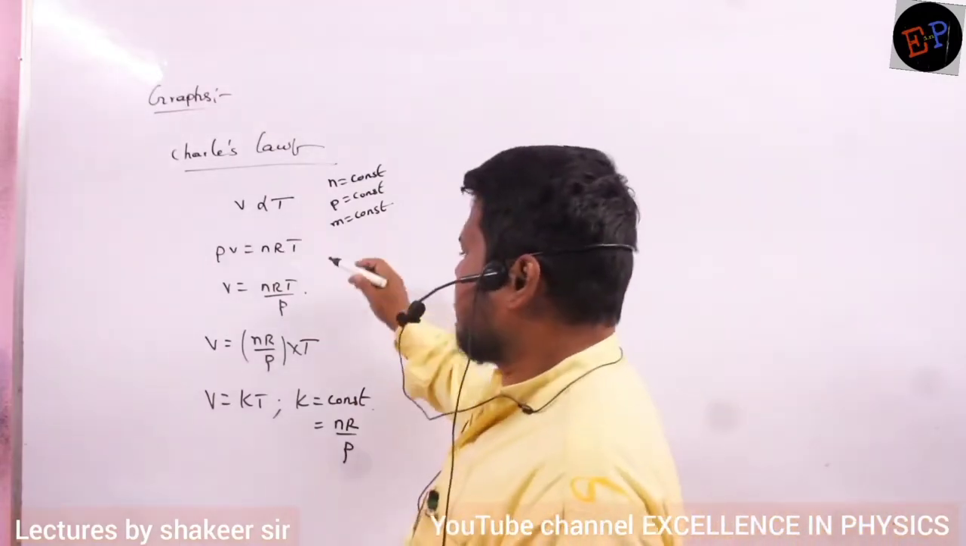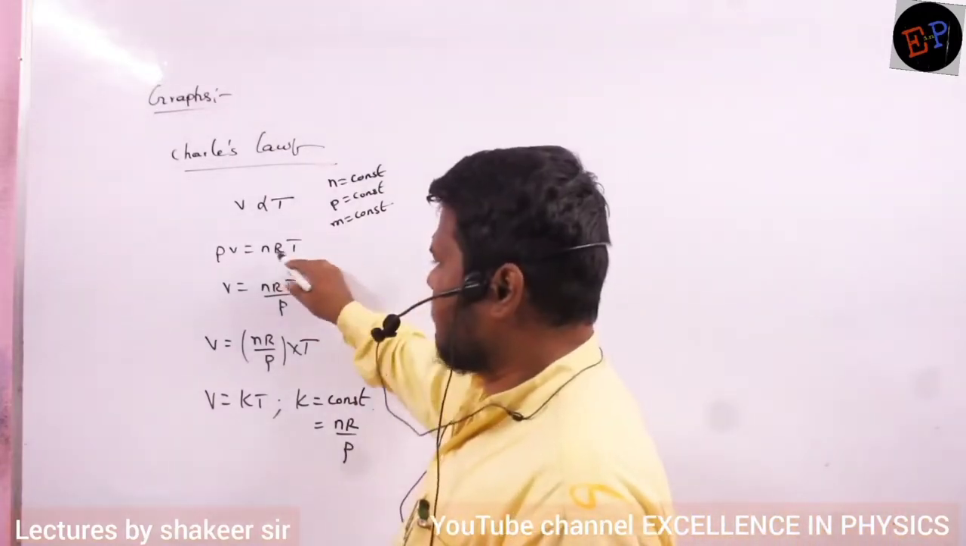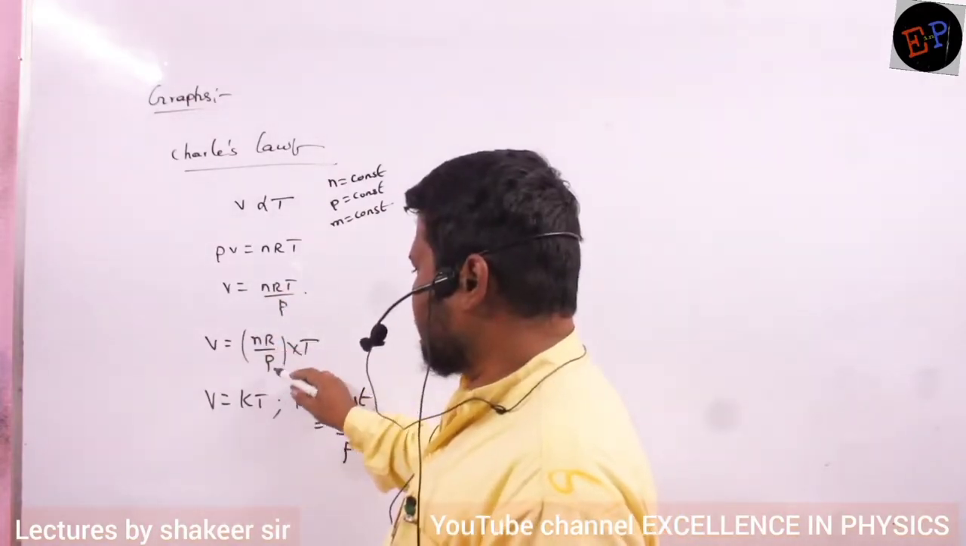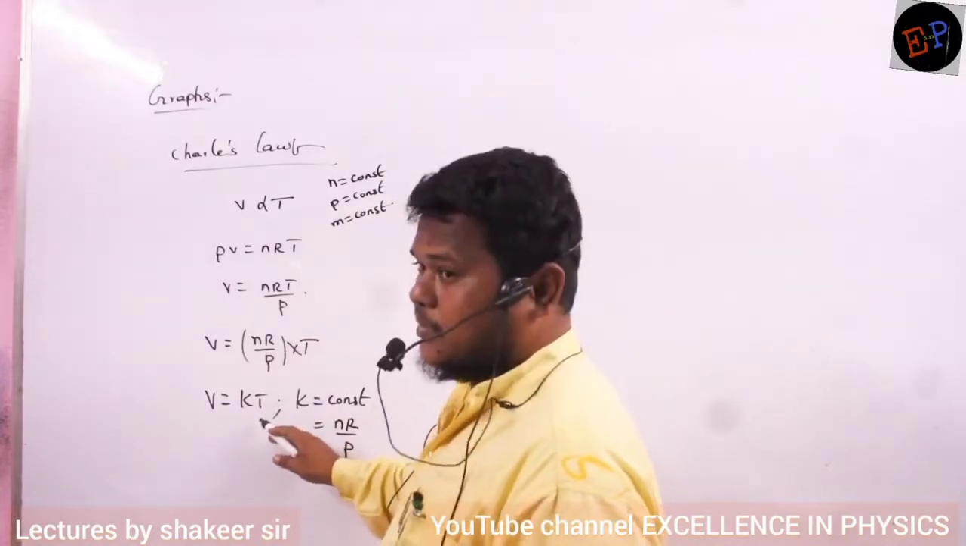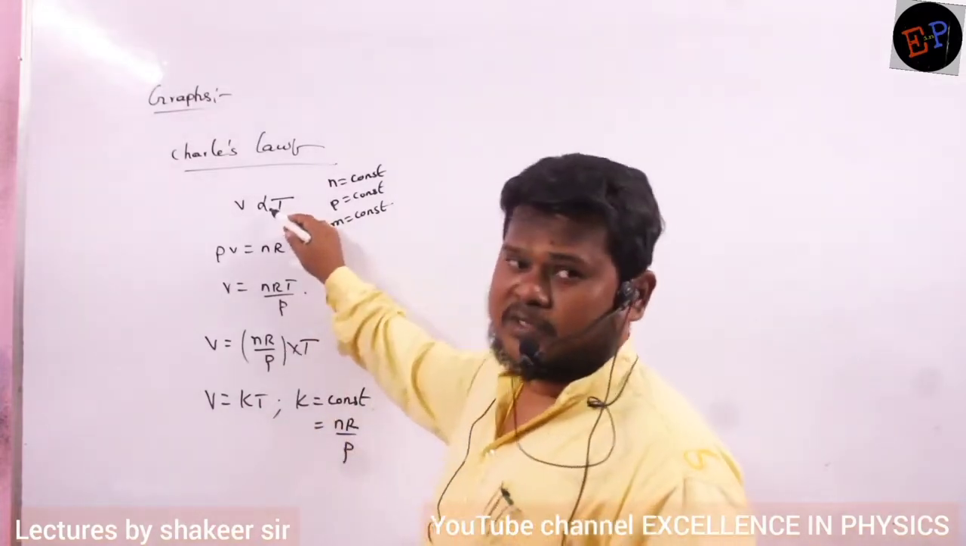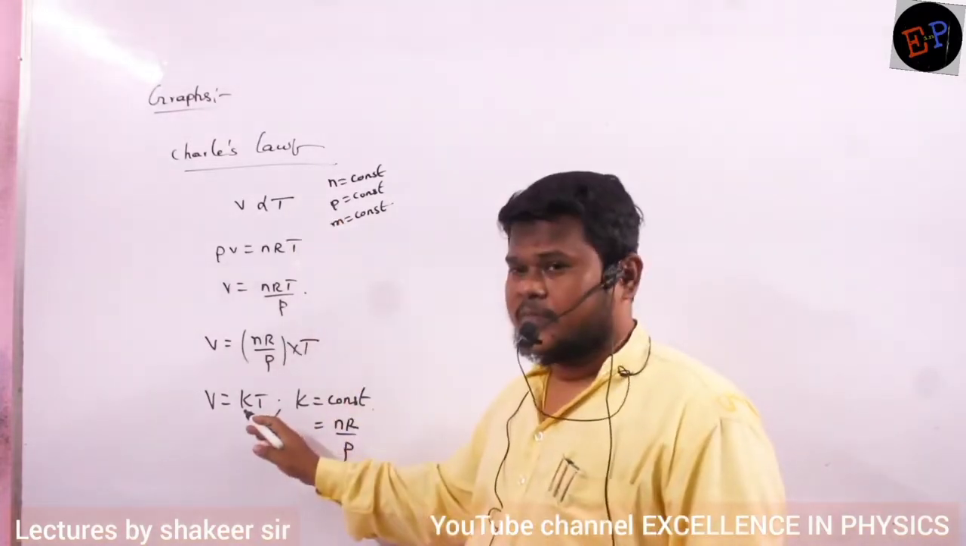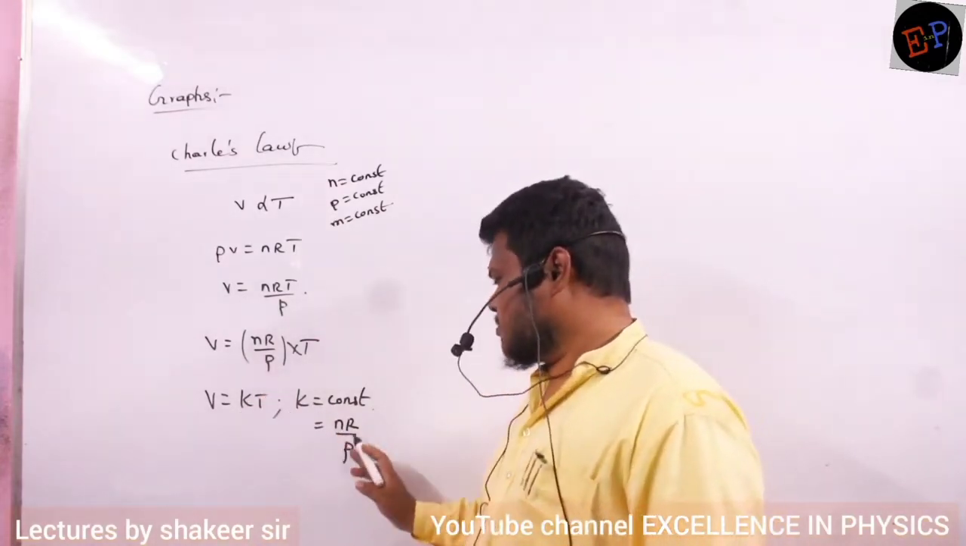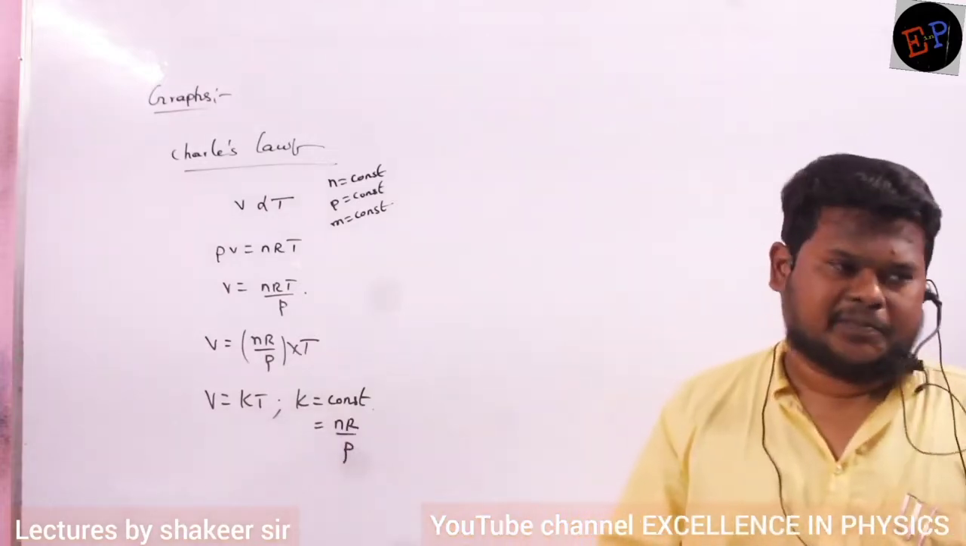Clear, ma? So from the ideal gas equation, let us try to understand this. PV is equal to nRT, so V is equal to nRT divided by P. So nR by P multiplied by T. So V is equal to K into T. What is K here? If I remove this proportionality symbol, I have to write a constant. So this is K here. What is the K value? K is a constant which is equal to nR divided by P.